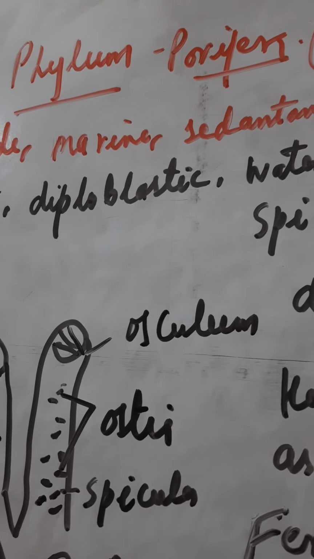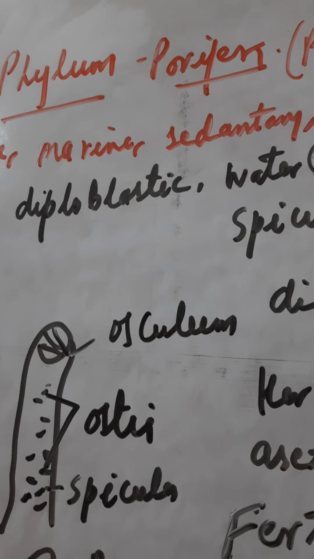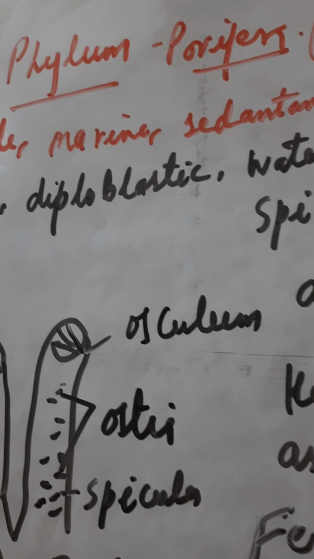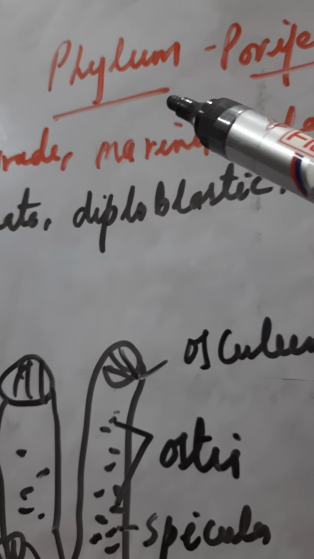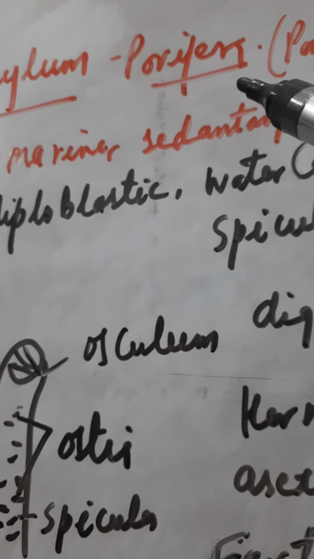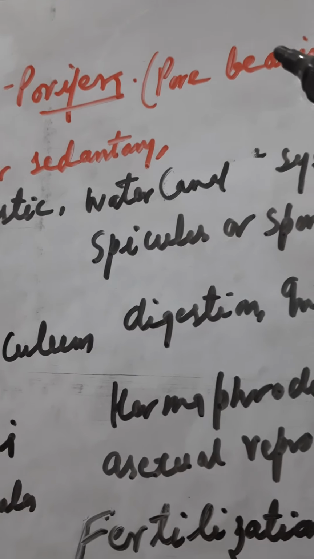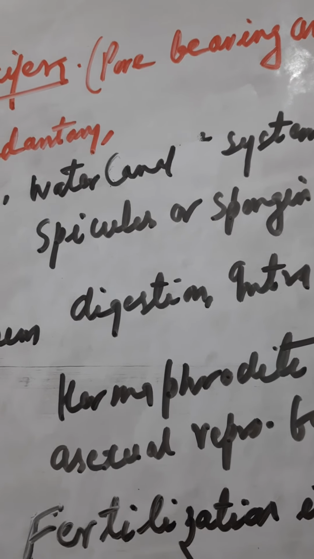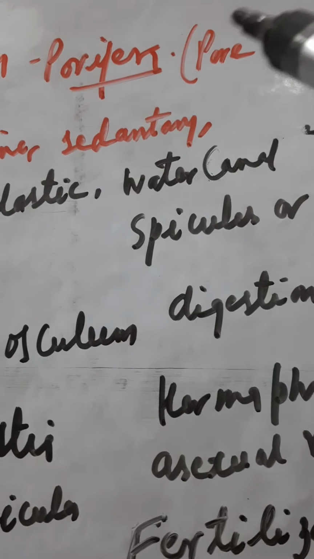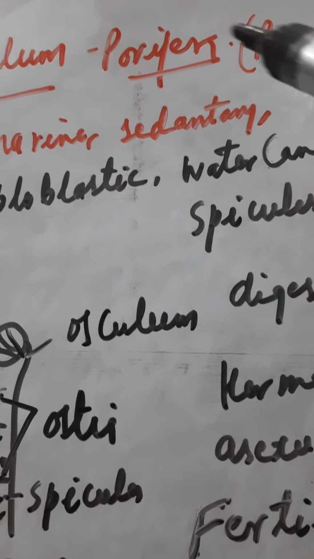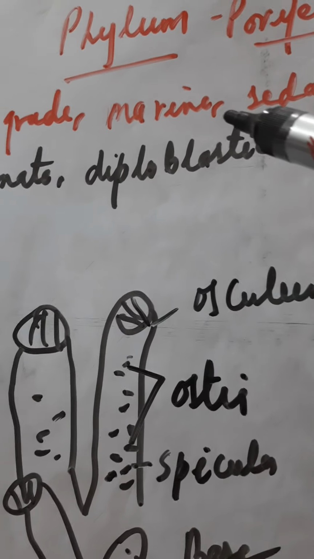I had given you an audio about the general features of the animal kingdom. So today we will be starting from phylum Porifera. As their name indicates, phylum Porifera are the pore-bearing animals. They bear the pore throughout their body for various life functions.